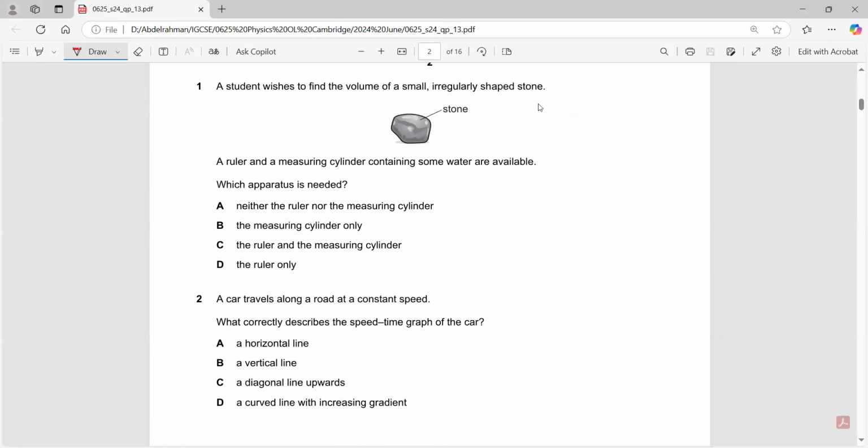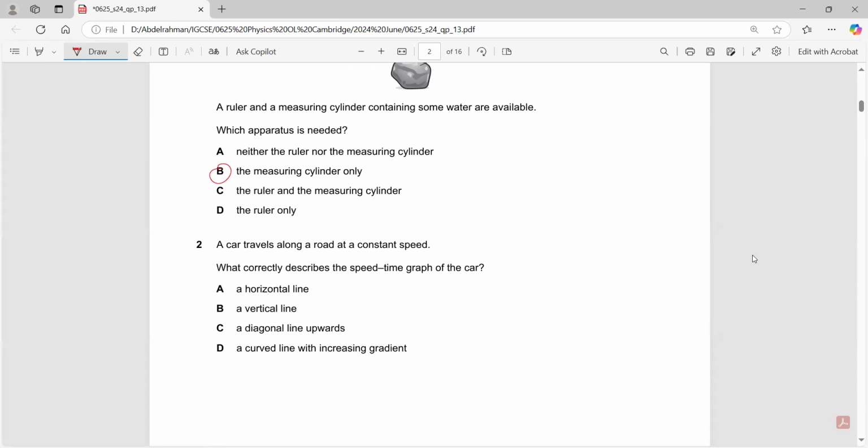A student wishes to find the volume of a small, irregularly shaped stone. Which apparatus do we need? Yes, we need the measuring cylinder. To find the volume, we need the measuring cylinder only.